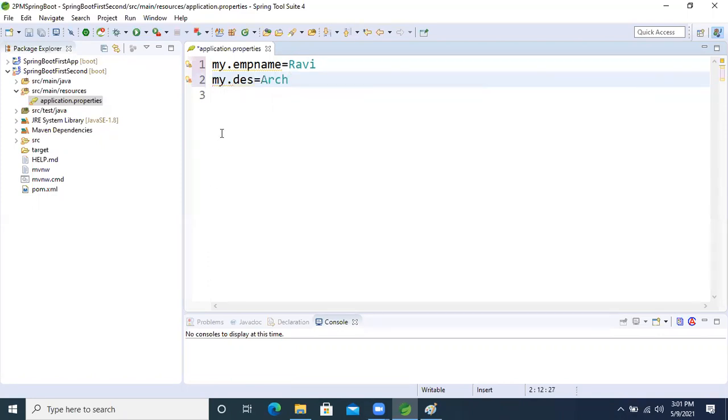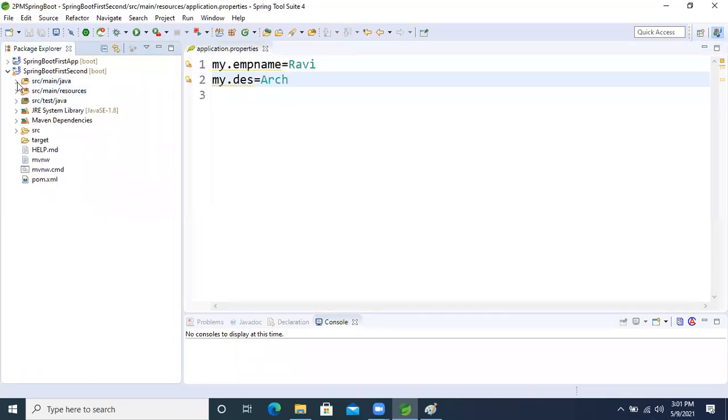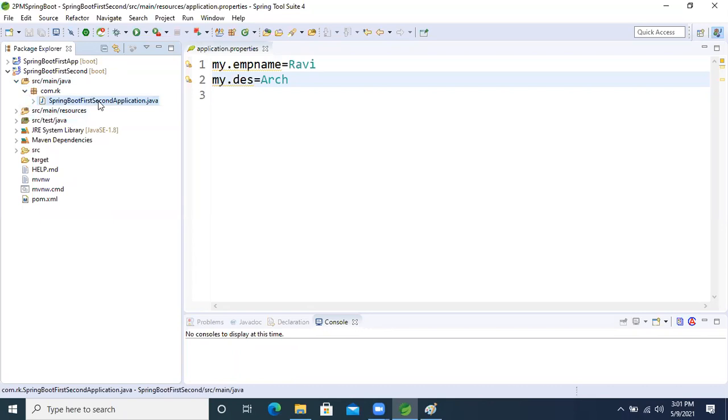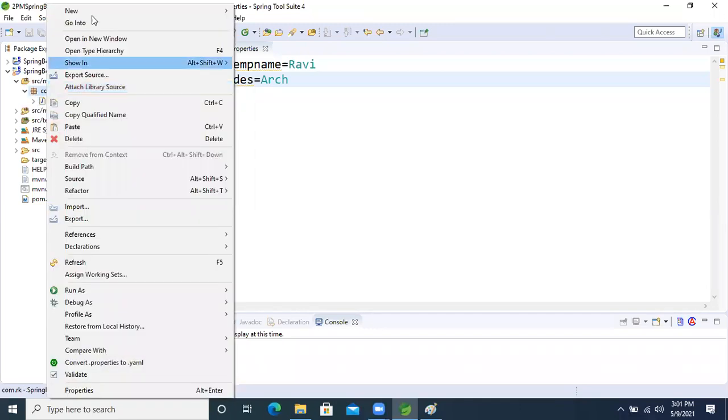So this is the property file. But what will happen now? After that, we will come to this default starter class. This is the main entry point of our Spring class. So what we will do now is take one bean class here.